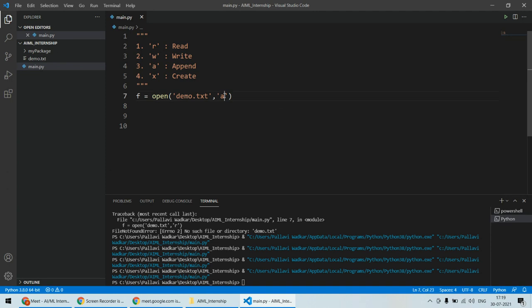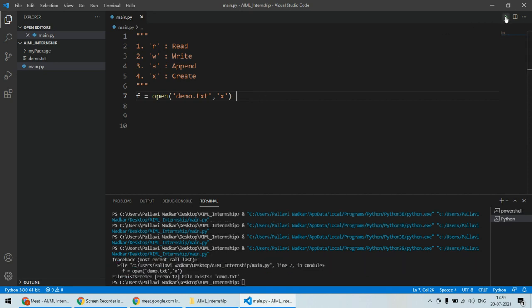Now let's assume we operate this file in X mode. This is all about creating the file. We'll try to create this demo.txt using X mode. X mode is nothing but create mode. If you try to run in this case, we will get an error. What's the error? Error number 17, FileExistsError.